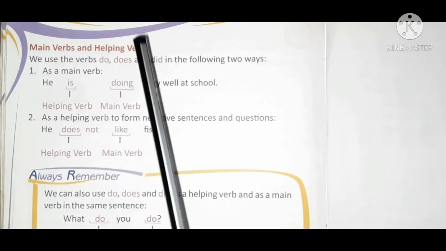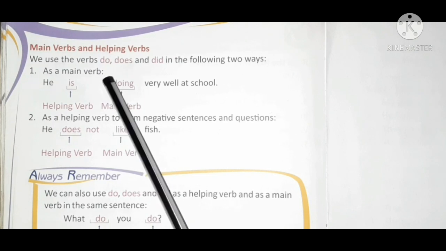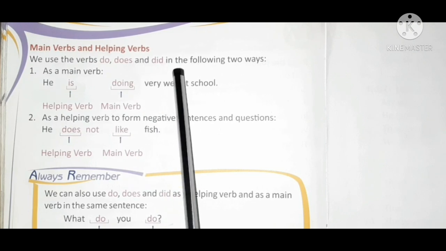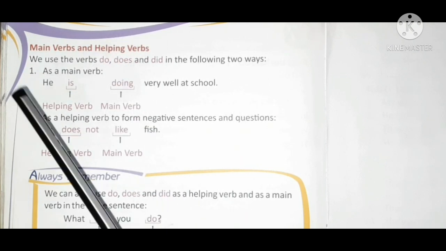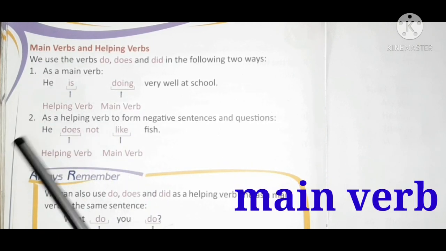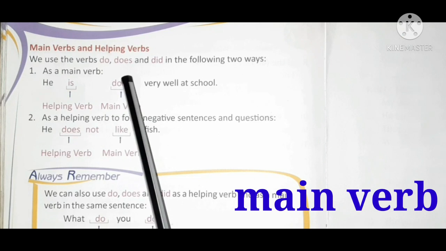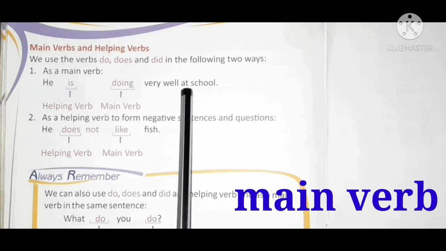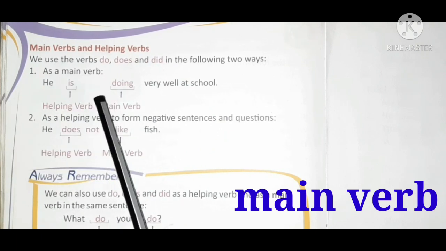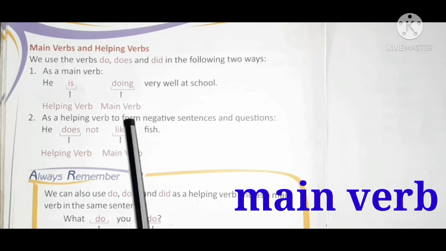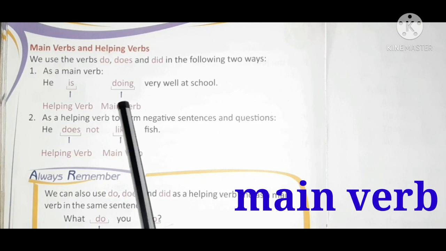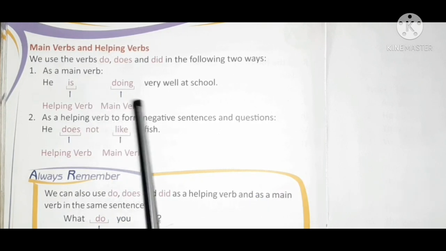Main verbs and helping verbs. We use the verbs do, does and did in the following two ways. So children, do, does, did can be used in two ways. First as a main verb and second as a helping verb. Let's see the main verb. As a main verb: he is doing very well at school. So children, can you see, is is a helping verb and doing is a main verb. So in this sentence, doing is a main verb.